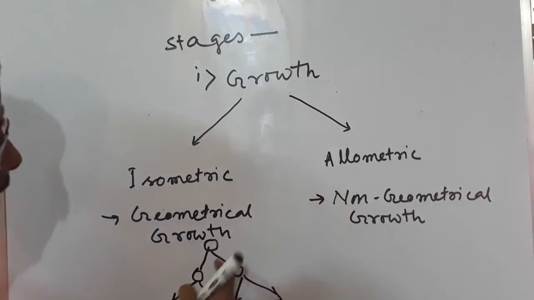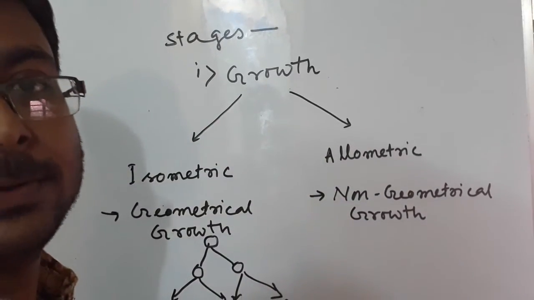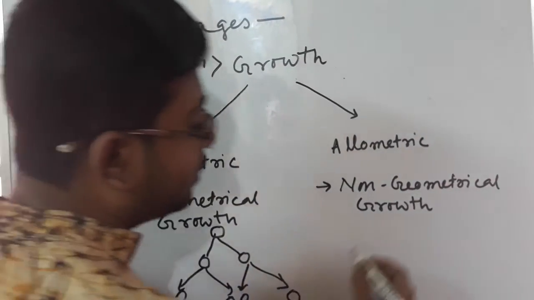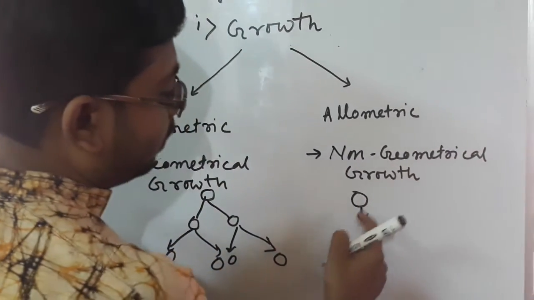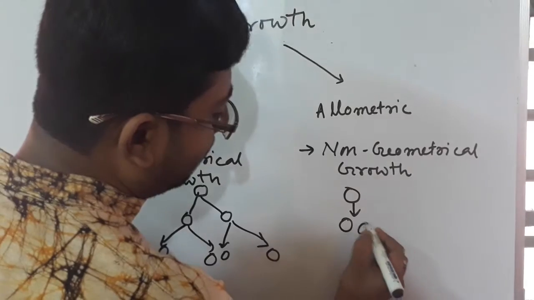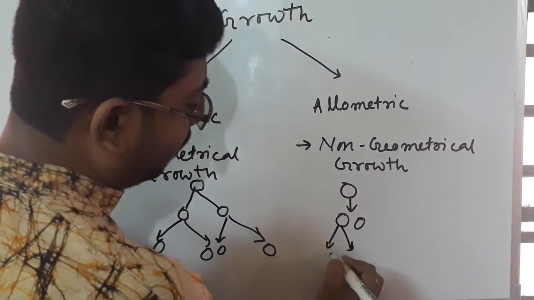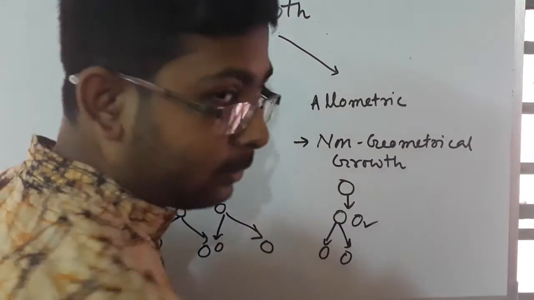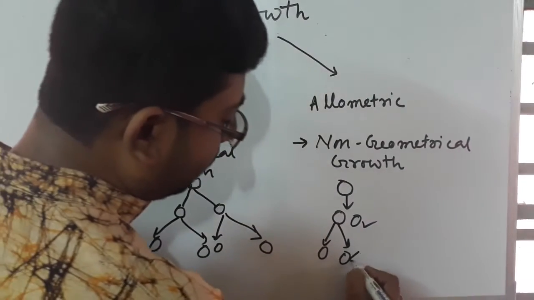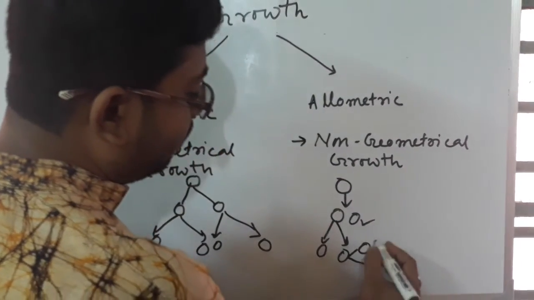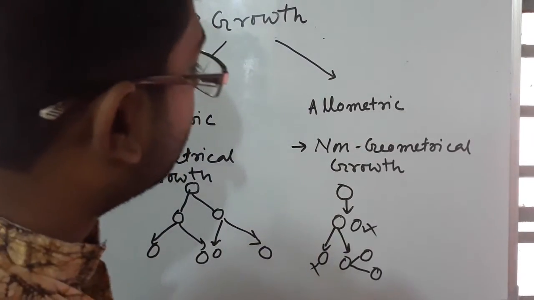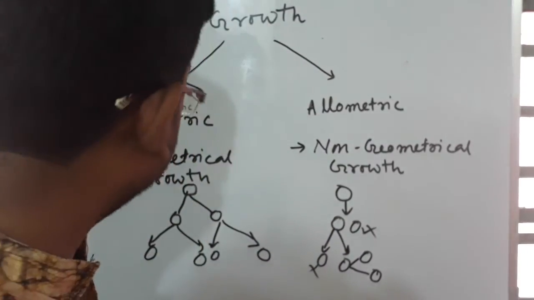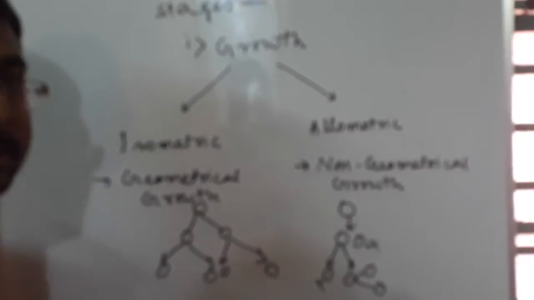It happens in a certain geometrical way, but non-geometrical growth does not occur like that. So this is not geometrical growth, and this is geometrical growth. Okay.